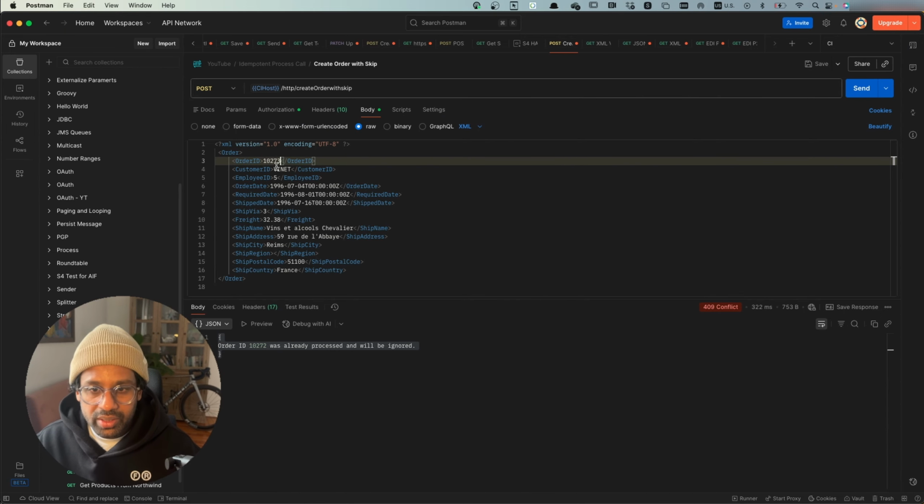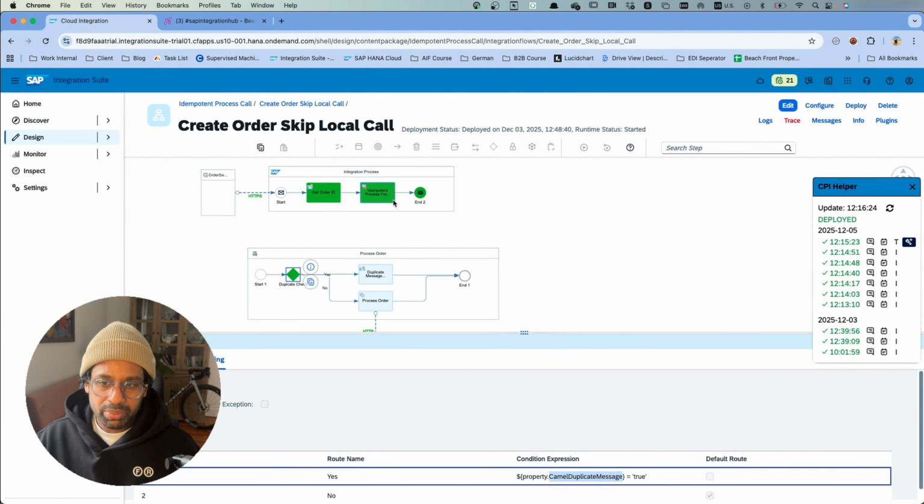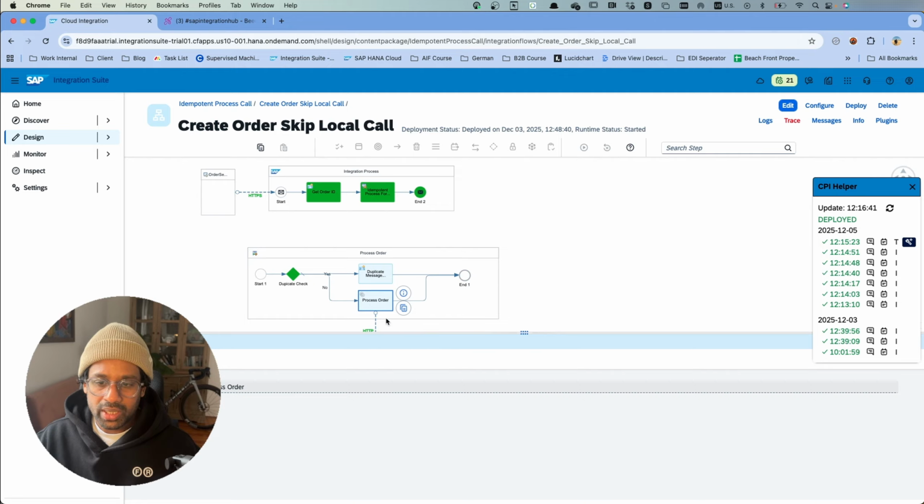If I send a new order, this is the message. So it comes to the idempotent process call and goes to the local integration process. And now this is not a duplicate message, so the Camel duplicate message is not true. And it goes to this path right here and sends the order to the receiver.